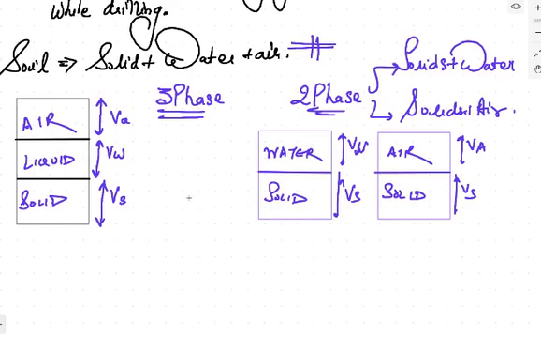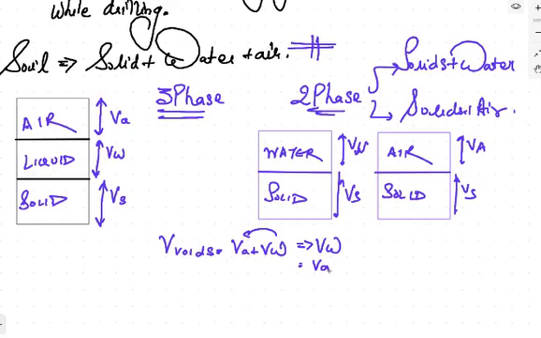Basically clear इतना ही है कि जो total volume of voids होता है वो volume of voids, volume of air plus volume of water है. अगर ये air के अंदर भी water चला गया तो it means this will become volume of water only. अगर ये air पूरा का पूरा खाली हो गया, this will become volume of air only. So basically voids can be filled with water or can be filled with air or can be filled with both.